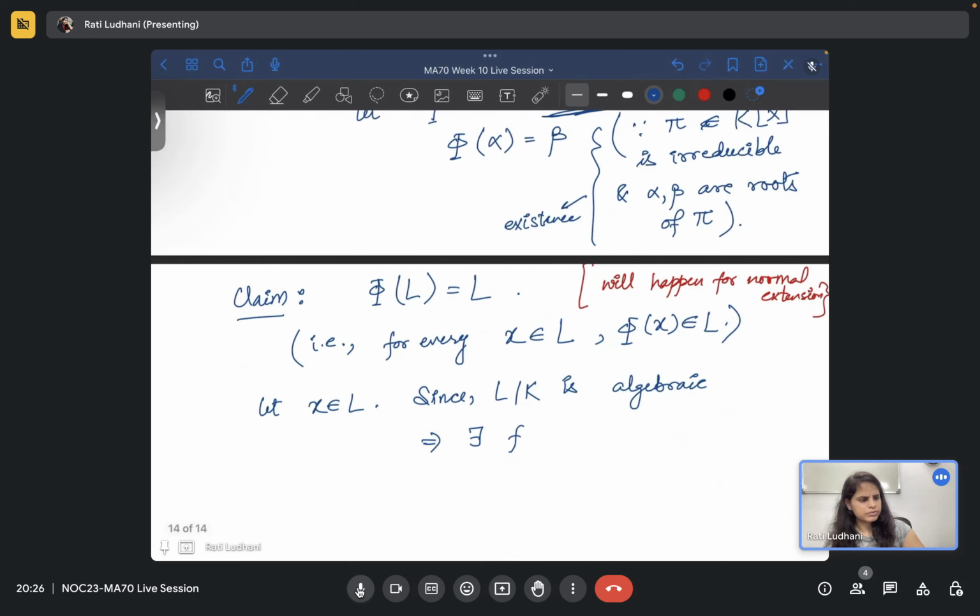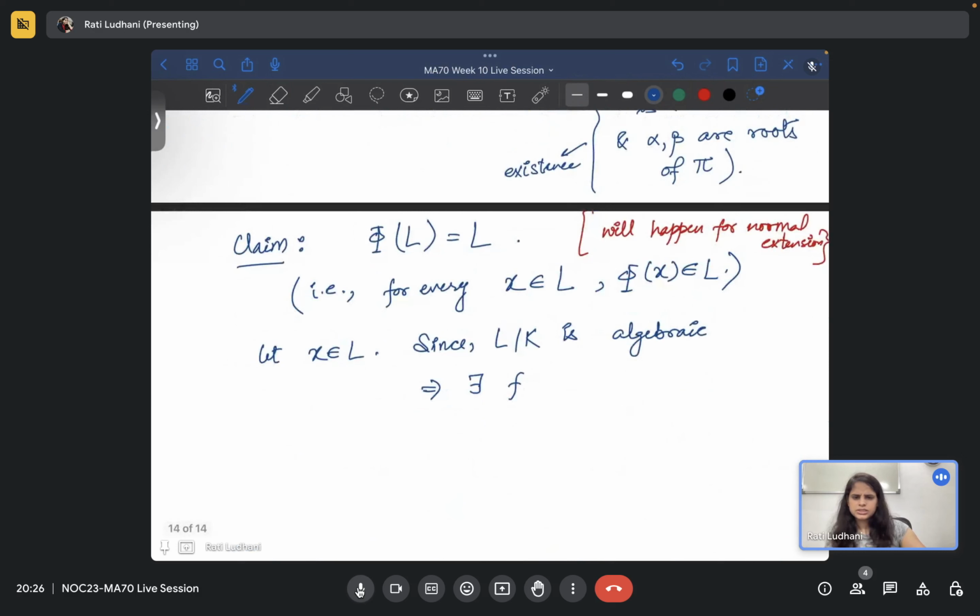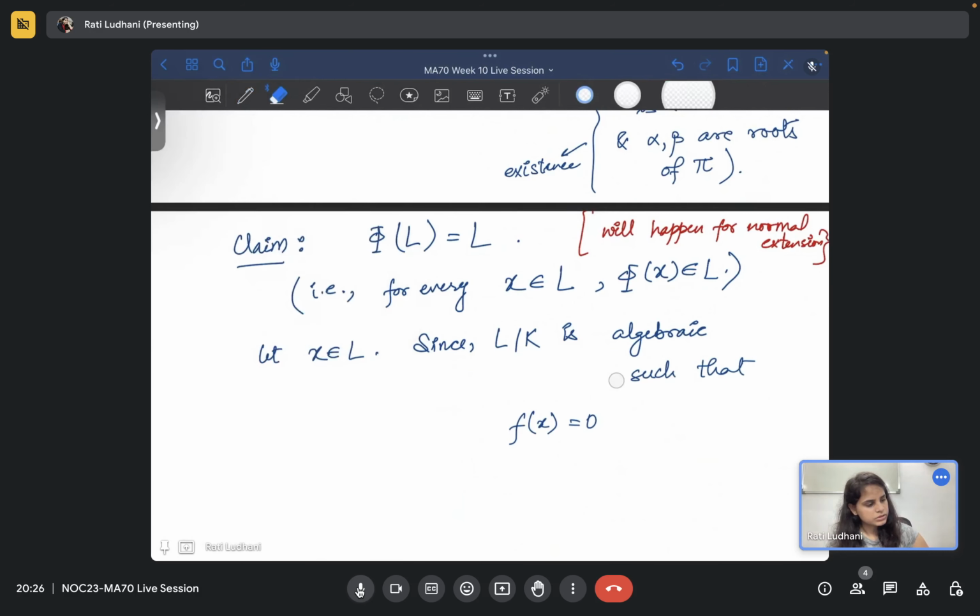We have not taken f, right? Okay, so just a random polynomial f in K[x] such that f of x is equal to 0.